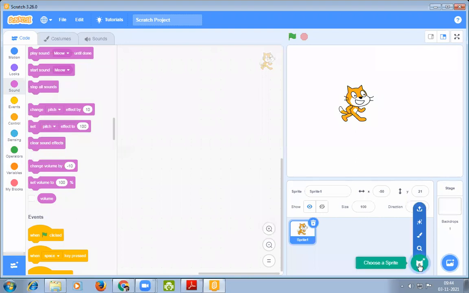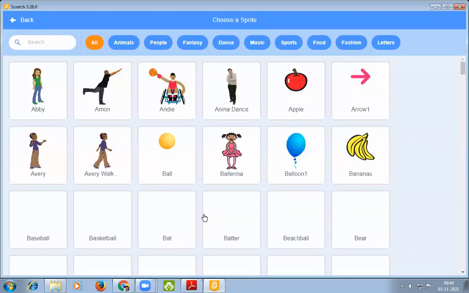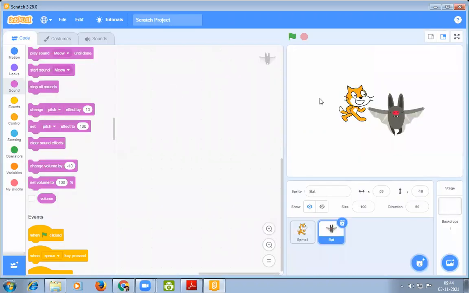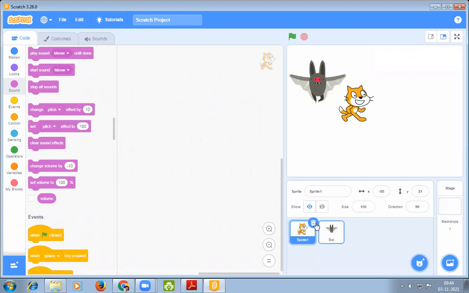As I have already shown you, the choose a sprite option is given here. You just have to click it, then we can choose the required sprite here. Now to remove the sprite, we have to click the sprite in the sprite list area, and then a trash bin or dustbin symbol appears here.